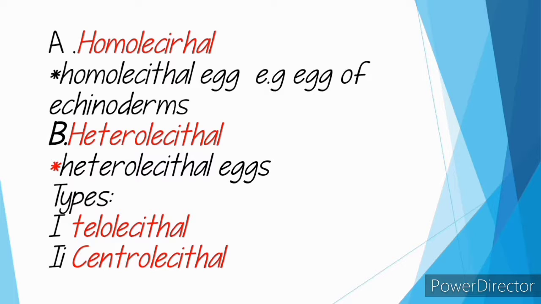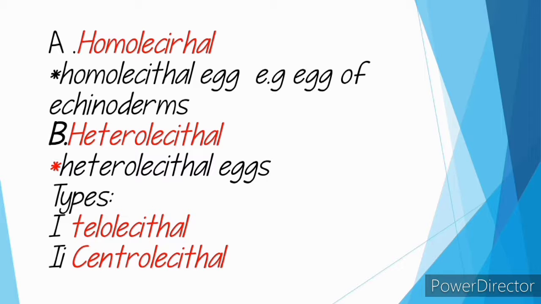In the highly telolecithal eggs, the amount of yolk is very large and it occupies the largest portion of the egg except the small disc-shaped portion of cytoplasm. The cytoplasm contains the zygote nucleus and is known as the germinal disc. Eggs of fishes, reptiles, and birds.